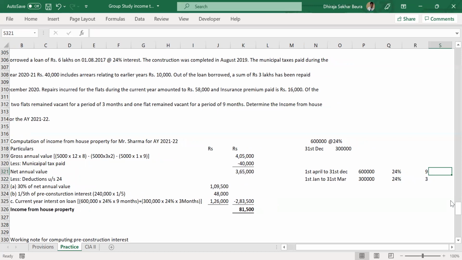So we have to multiply 24% into 6 lakhs into 9 by 12, right? That is a simple interest calculation. We had that in first semester, I think. Out of 12 months, 9 months has passed. Yes, absolutely. Everybody got that, right? You do that calculation in both the cases and you will get a total of 1,26,000. I'll wait for 5 seconds in case anybody is stuck at any point or wants to discuss something.